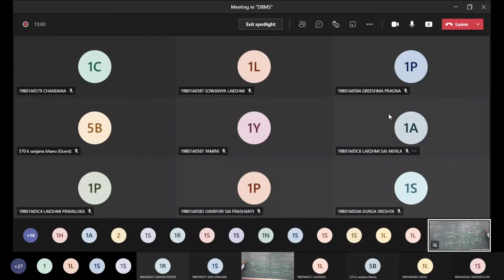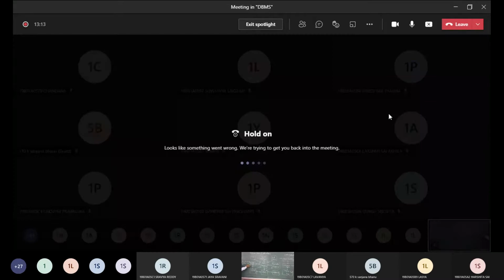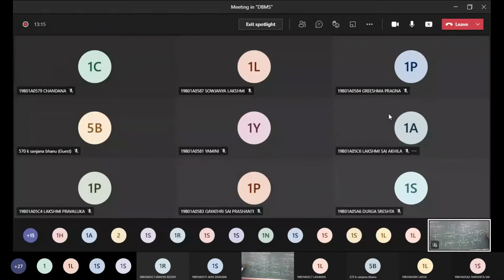One in the form of metadata, another we are going to call the data dictionary. The other one was towards data schema.